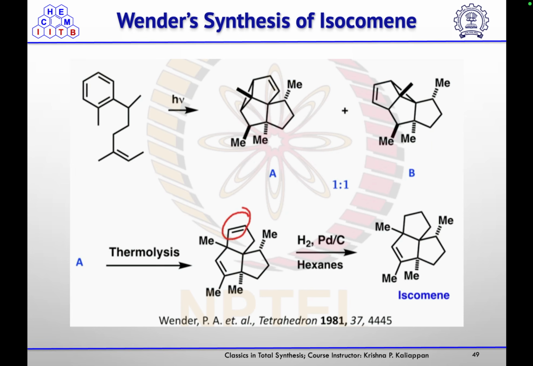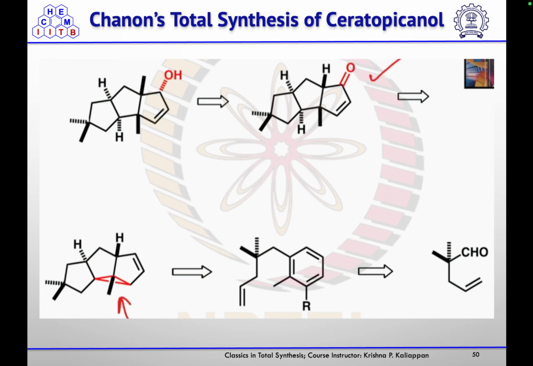Then that will undergo arene photocycloaddition reaction, and they got a 1:1 mixture of these two products. Then this A on thermolysis will give you this isomerized double bond, and then using hydrogenation, that less hindered double bond was hydrogenated to get the isocomene. So that is how Wender used this arene photocycloaddition reaction to complete the total synthesis of isocomene.